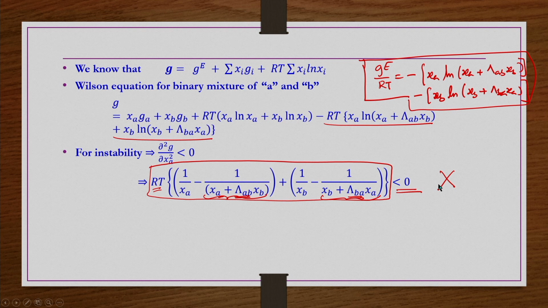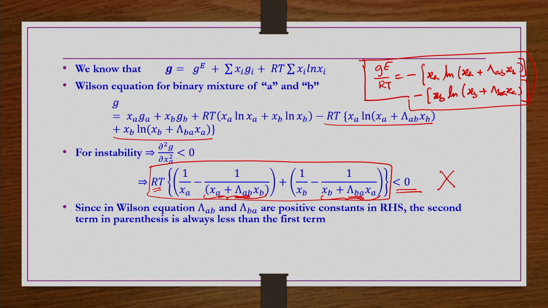You will never get a negative number, because these parameters are positive, XA and XB are also positive, at the most they can be 0, temperature cannot be negative, and R is always a positive constant. So, for whatever combination of these parameters you take, this is not going to be negative. So, this condition is not going to be satisfied, which means it is not suitable for a partially miscible system.